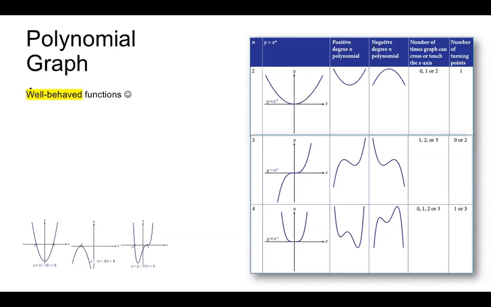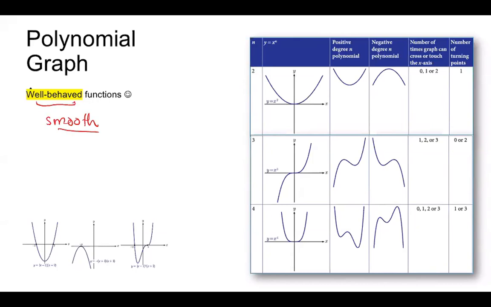So these polynomials are well-behaved. It means they are very smooth functions, smooth and silky. As you can see here, whenever you plot this kind of polynomial, the graph will be very nice, there will be no kinks or sharp turns. The graph will be very smooth.